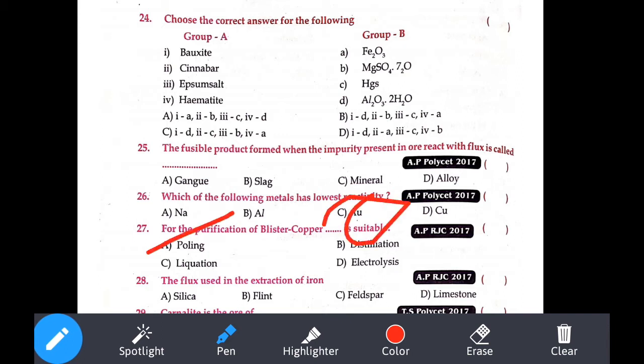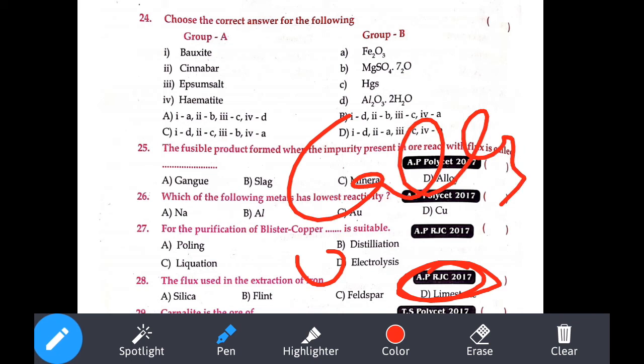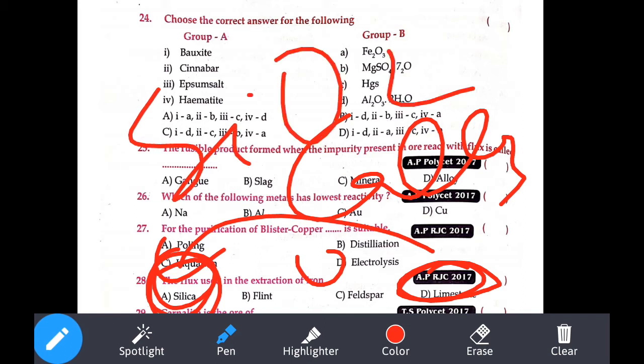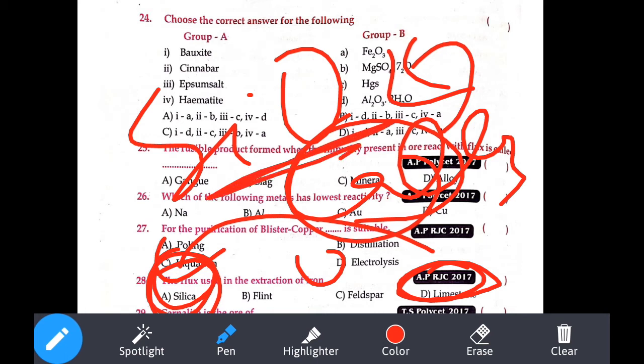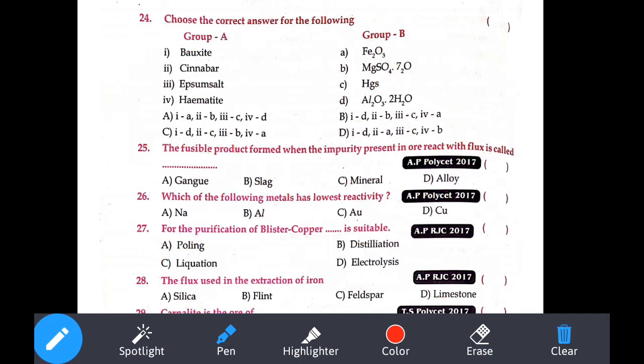For the purification of blister copper, that process is suitable. A few minutes back I told you, that is our poling. Flux that is used in the extraction of iron: silica is the impurity, and the flux is limestone, CaCO3. Silica is our non-fusible impurity. Understood? To remove the SiO2, we react it with CaO. First we heat CaCO3, calcium carbonate, and get CaO plus CO2. That CaO reacts with SiO2, the non-fusible impurity. The product we get is CaSiO3, calcium silicate, which is our fusible impurity, the slag.